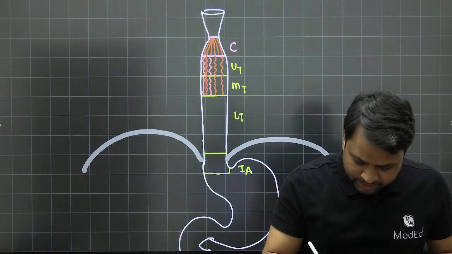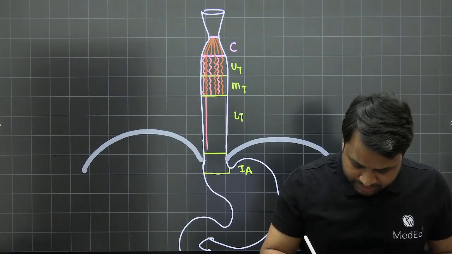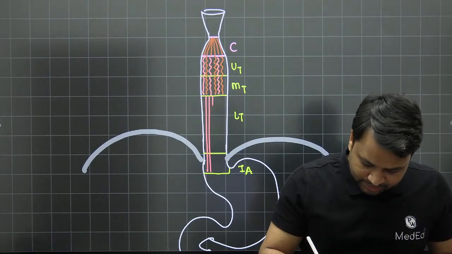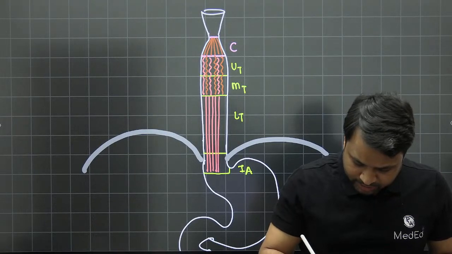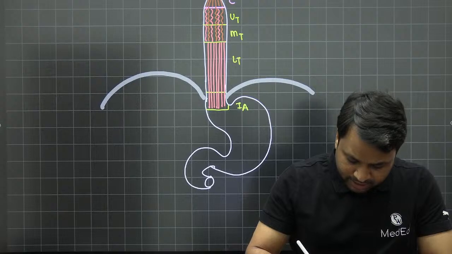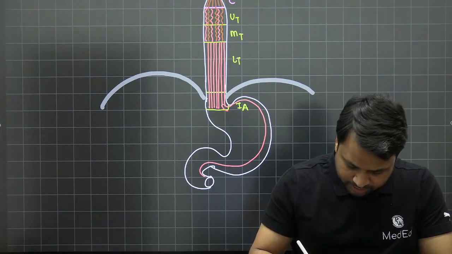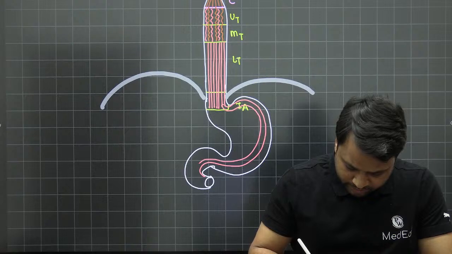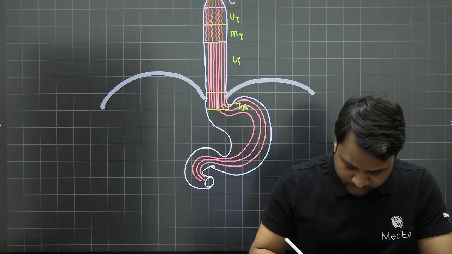So the upper and the middle thoracic will have a mixed one. From here onwards, the entire GIT, not only the esophagus, will be made up of smooth muscles, irrespective of what you're looking at. Let it be stomach, small bowel, or large bowel. Every single component from here on would be made up of smooth muscles.